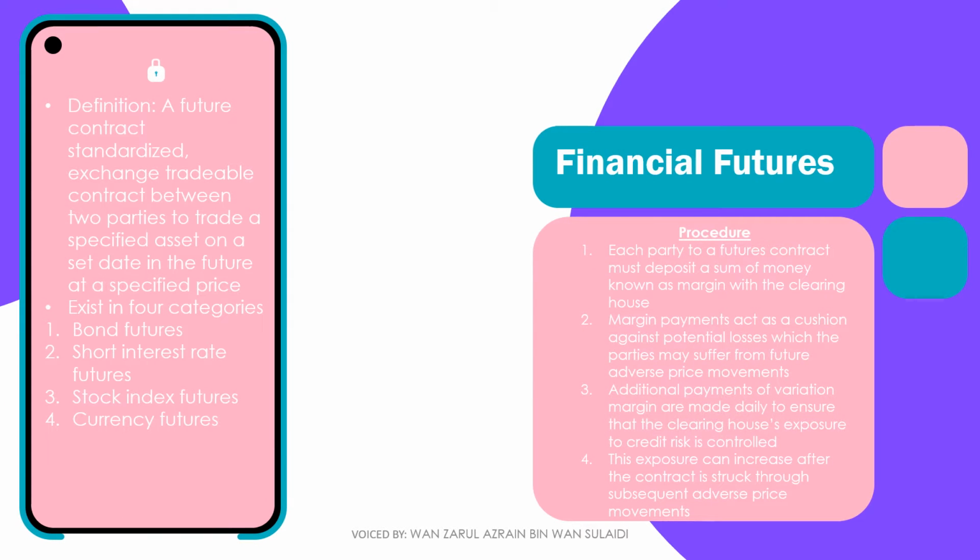Financial futures. What is financial futures? A futures contract is a standardized, exchange-tradable contract between two parties to trade a specified asset on a set date in the future at a specified price. Let's say there are two companies, Company A and Company B. Company A, as a buyer, will buy a bond from Company B, then make payment at an agreed price and agreed time in the future.